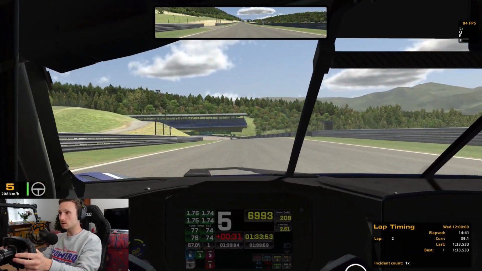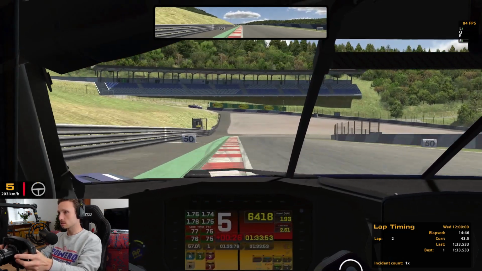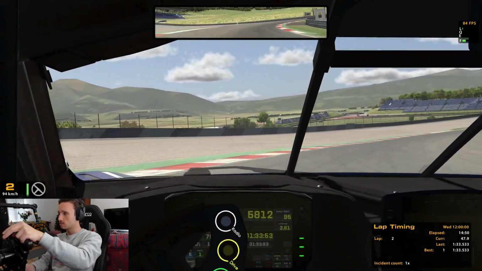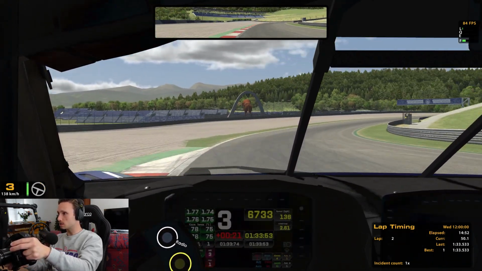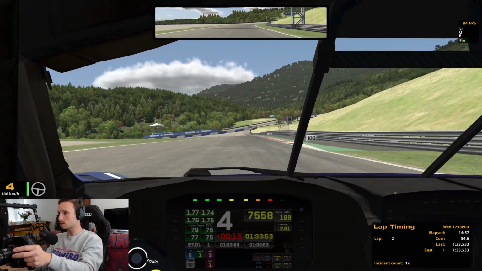Yeah, the car feels quite alright, so I have no problem with it currently. Maybe if you start really pushing it, stuff will happen, but it's a little bit more responsive, I would say.